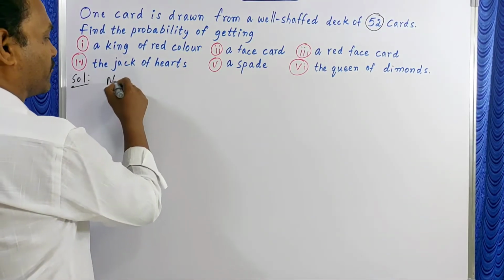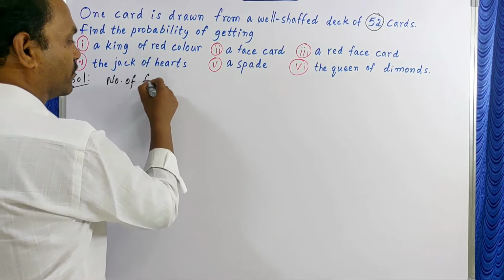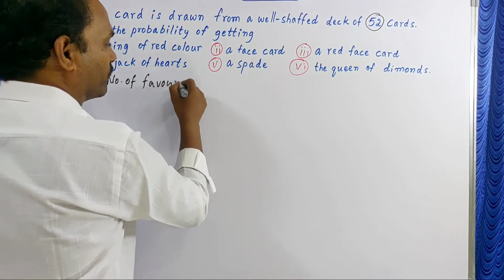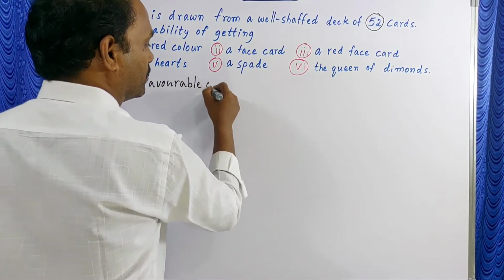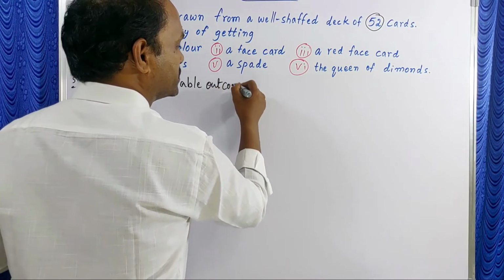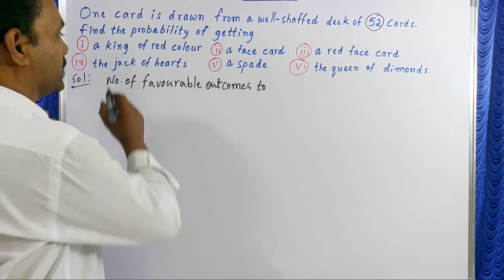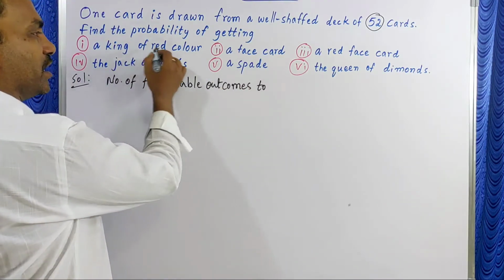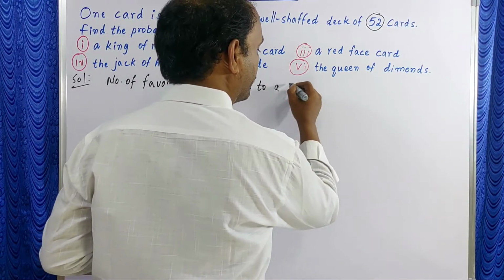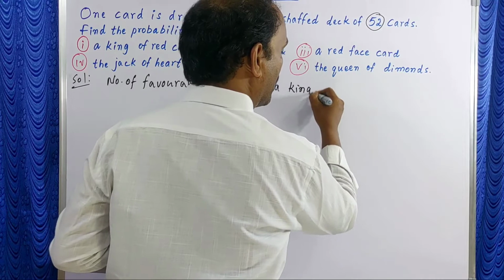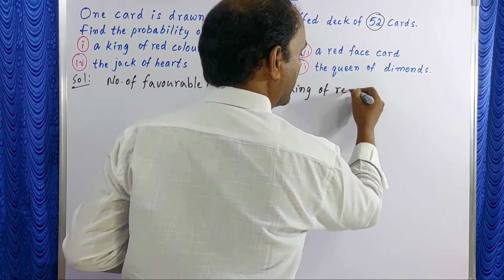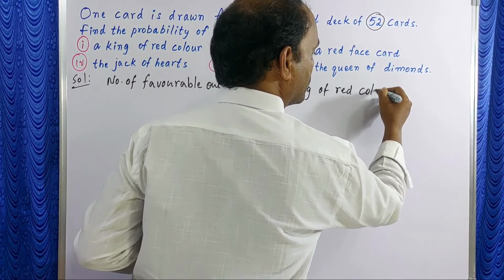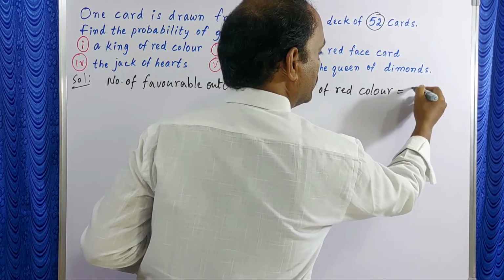So the number of favorable outcomes to getting a king of red color is equal to 2.